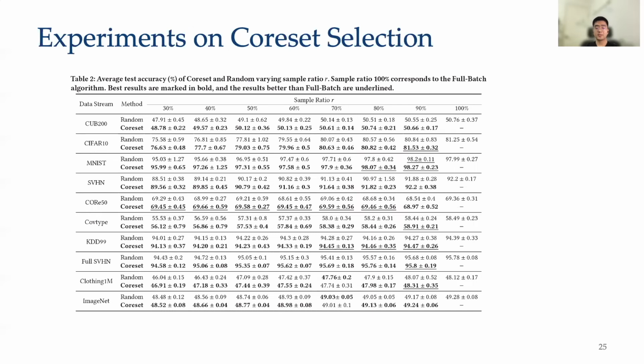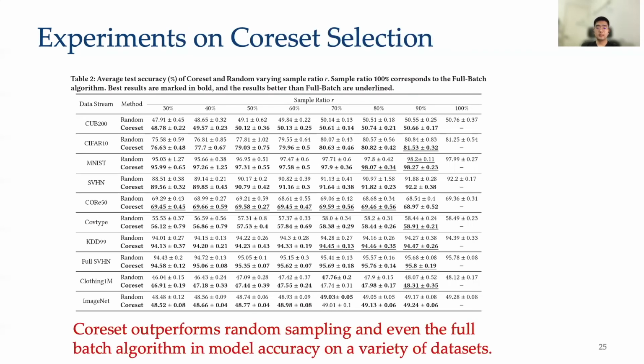This table shows the test accuracy of coreset and random sampling, varying the sample ratio on 10 datasets. It can be seen that coreset clearly outperformed random sampling in terms of test accuracy in most cases, because our coreset method selects representative samples from a large data batch and avoids redundant computation on similar instances. It can lead to faster model convergence than random sampling. In contrast, random sampling often suffers from high variance and cannot satisfactorily resolve the redundancy in data.